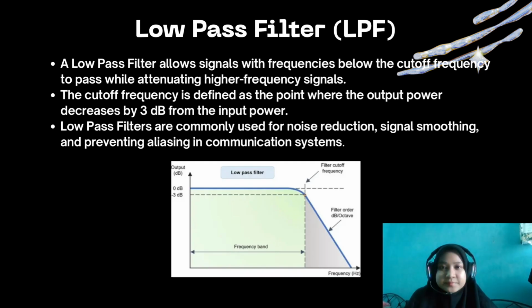So today I will explain about low pass filter. A low pass filter allows low frequency signals to pass while attenuating high frequency signals. The cutoff frequency is defined as the point where the output power drops by 3 dB. According to our report, low-pass filters are commonly used for noise reduction, signal smoothing, and preventing aliasing in communication systems.